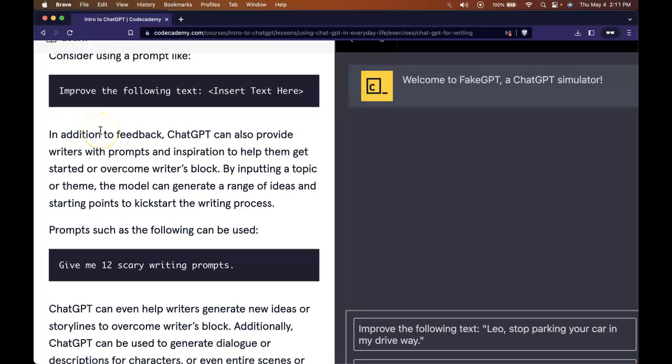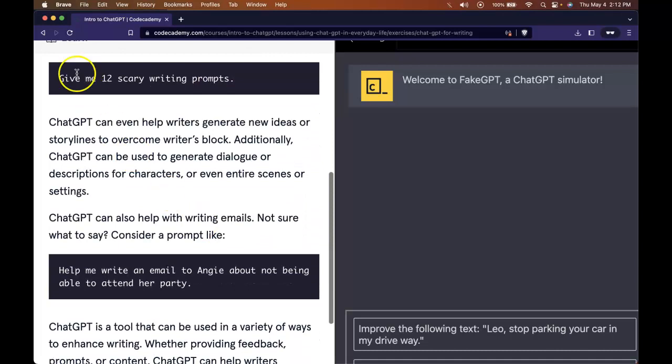In addition to feedback, ChatGPT can also provide writers with prompts and inspirations to help them get started or overcome writer's block. By inputting a topic or theme, the model can generate a range of ideas and starting points to kickstart the writing process. Prompts such as the following can be used. Give me 12 scary writing prompts. ChatGPT can even help writers generate new ideas or storylines to overcome writer's block. Additionally, ChatGPT can be used to generate dialogue or descriptions for characters or even entire scenes or settings.